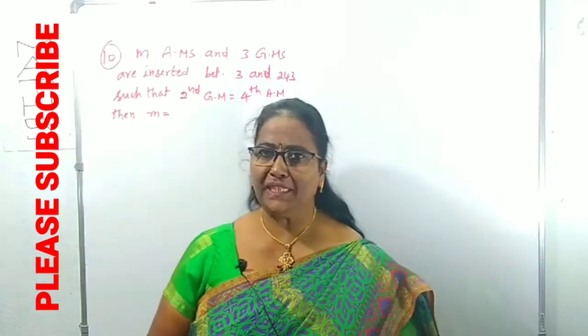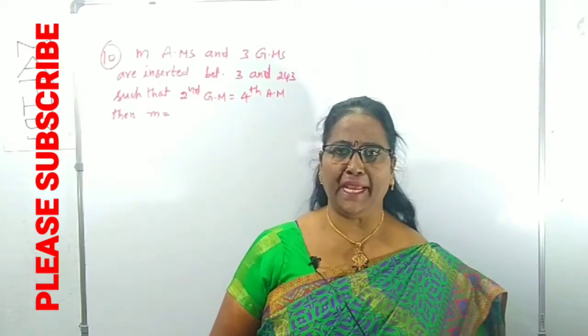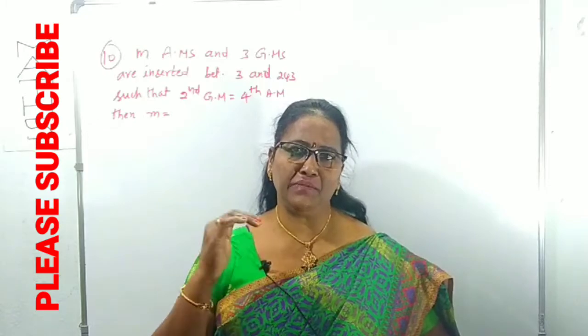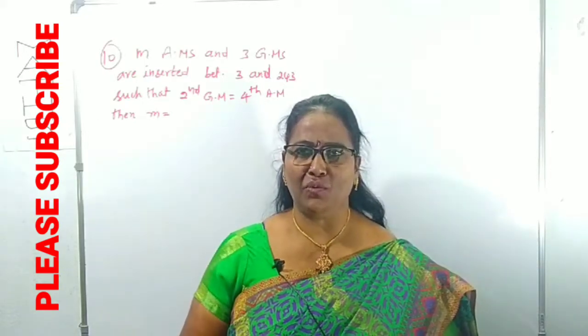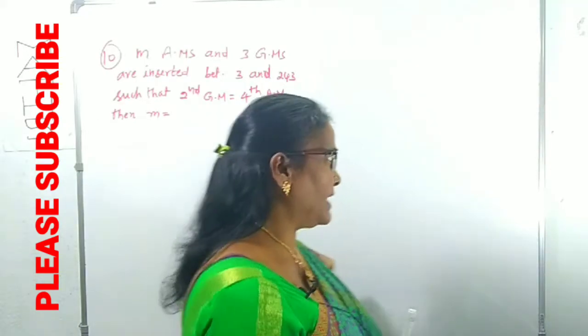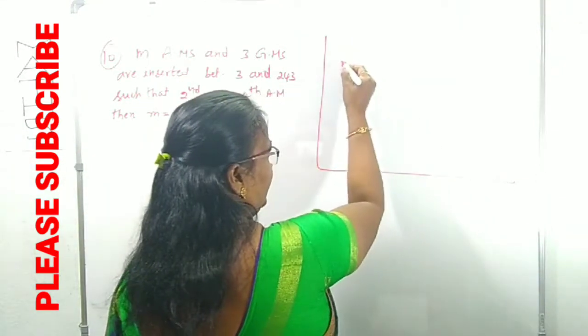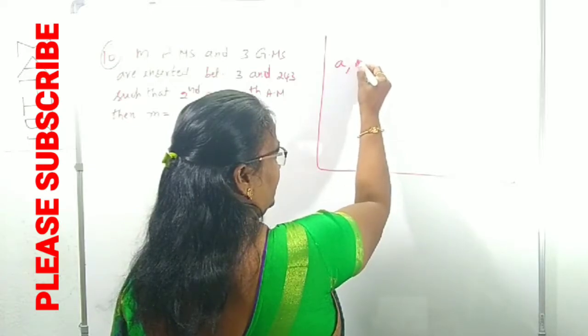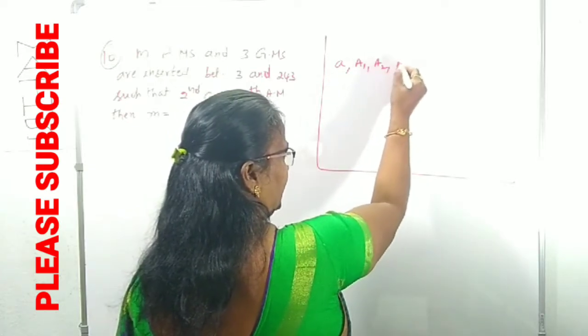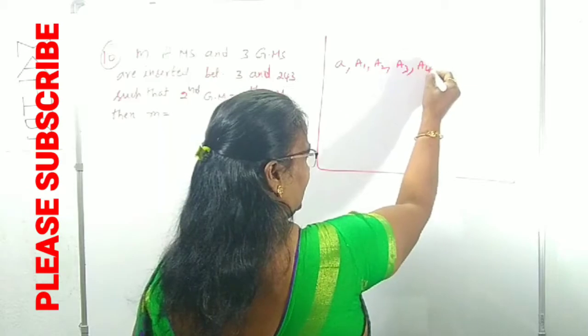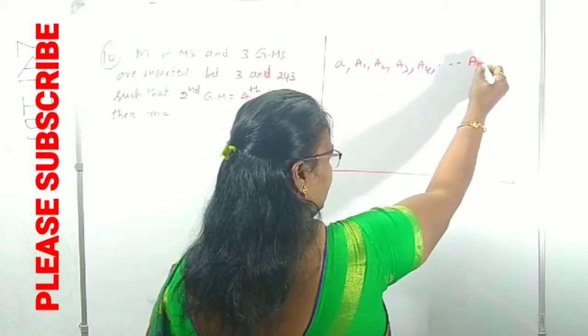Look at question number 10. This question depends upon AMs and GMs. What are the AMs and GMs? You can recollect what I gave in previous lectures. Suppose there are A and B, and in between A and B there are A1, A2, A3, up to AN.